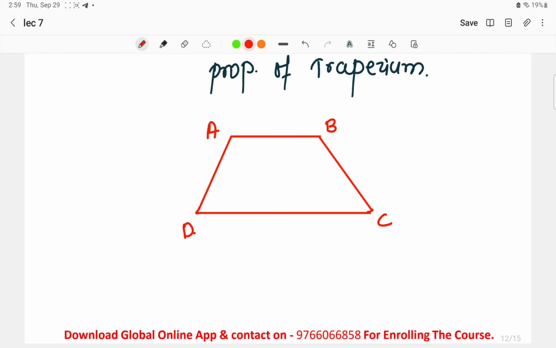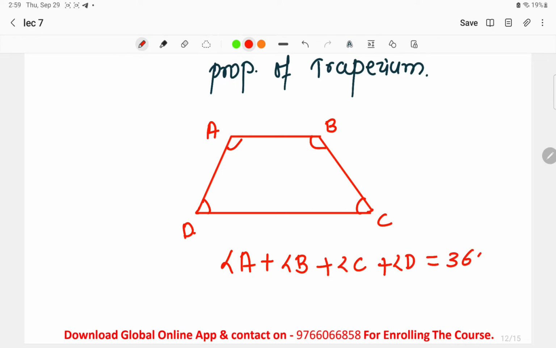The second thing we should know about the trapezium is that the sum of the interior angles of the trapezium is equal to 360 degrees. For example, this is angle A, this is angle B, this is angle C, and this is angle D. That is, the sum of angle A plus angle B plus angle C plus angle D is equal to 360 degrees. This is the thing we have to keep in mind.